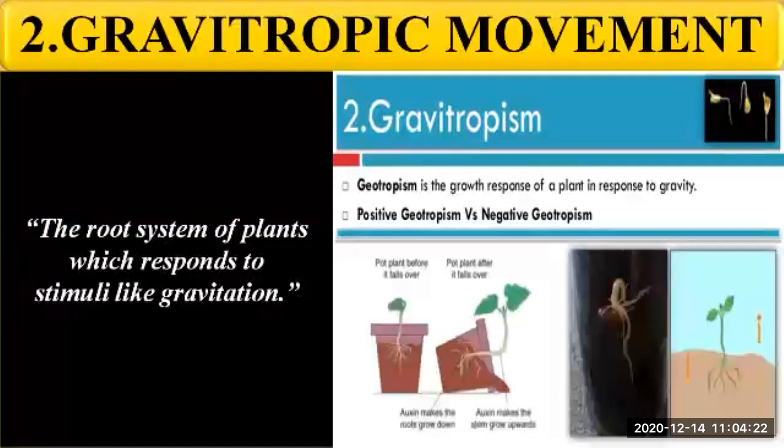Then gravitropic movement. Gravitropic movement means the root system of the plants which responds to stimuli like gravitation. Okay, the roots of the plants respond to the stimulus of gravitation.